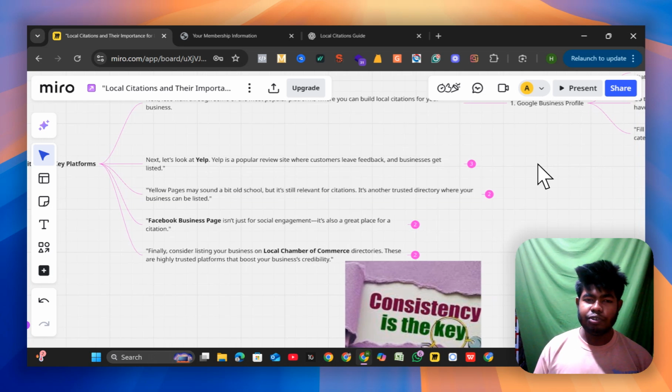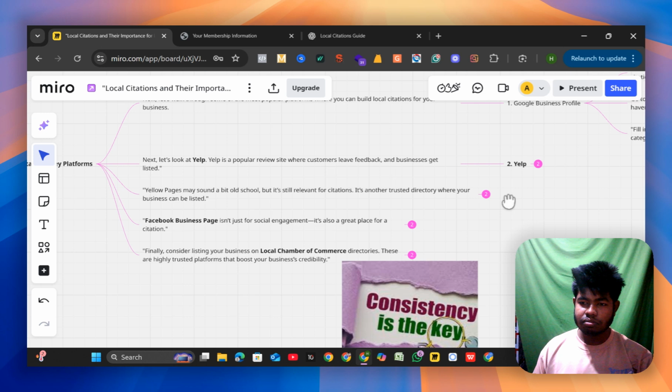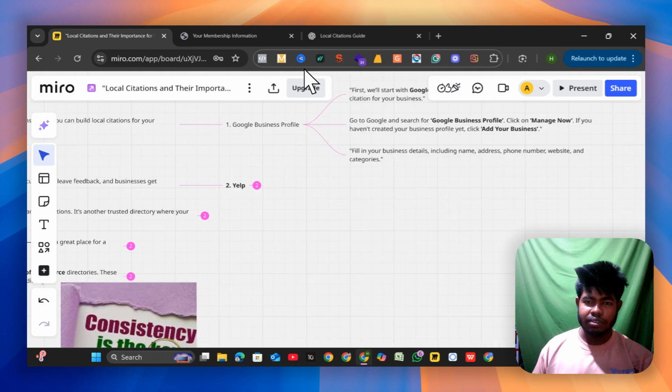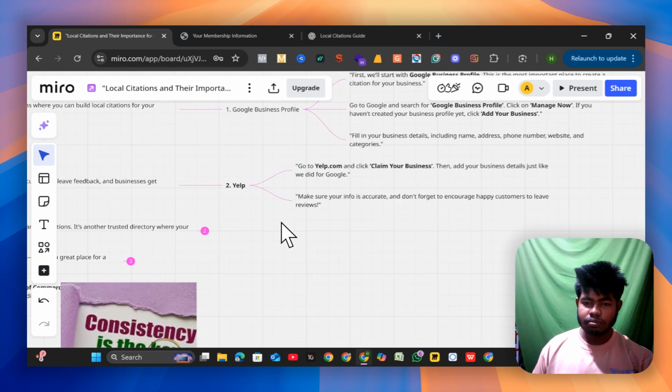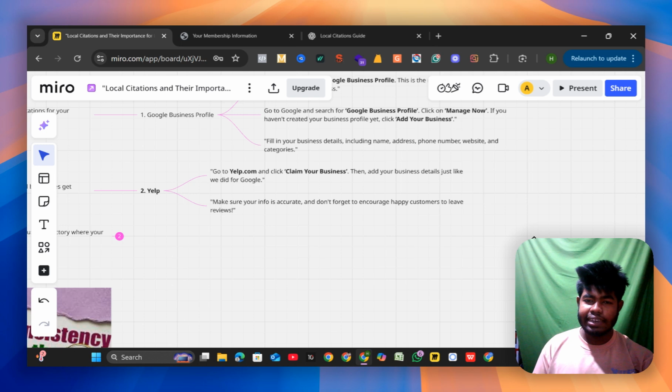Next, let's look at Yelp. Yelp is a popular review site where customers leave feedback and businesses get listed. Number two is Yelp. Go to yelp.com and click claim your business, then edit your business details just like we did for Google. Make sure your info is accurate and don't forget to encourage happy customers to leave reviews.